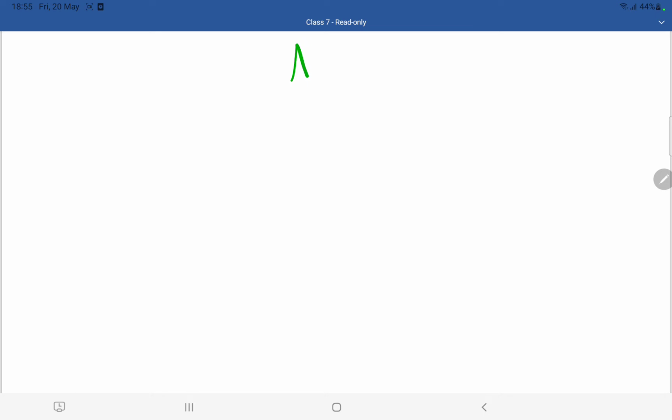So now let us see what is meant by area. What is meant by area? So if you just see, if I take, for example, a square. One minute.